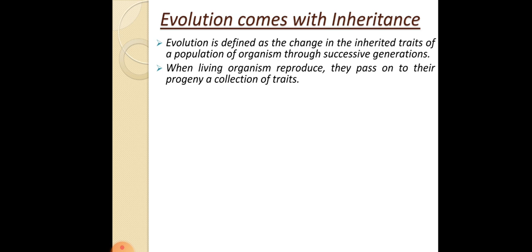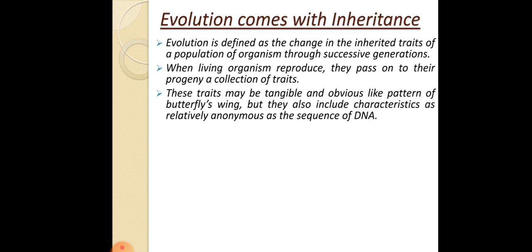These traits may be tangible and obvious, like the pattern of a butterfly's wing, or the skin color. But they also include characteristics as relatively anonymous as the sequence of DNA.